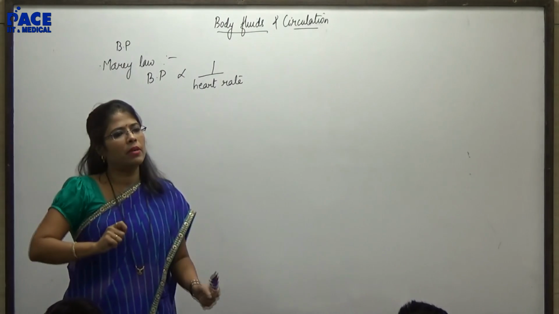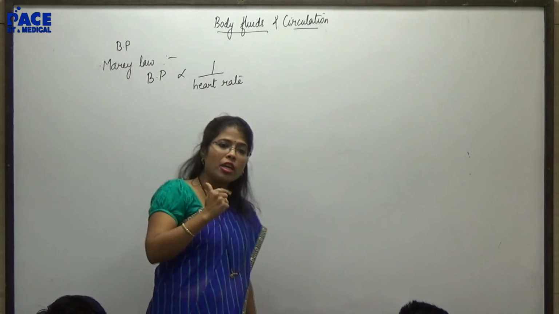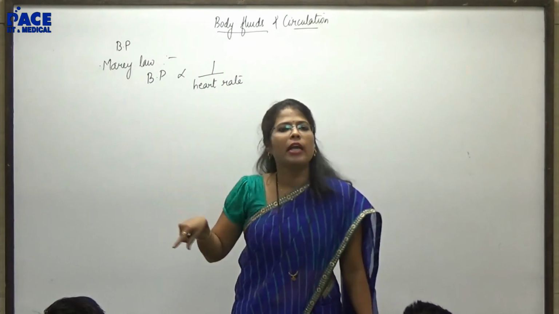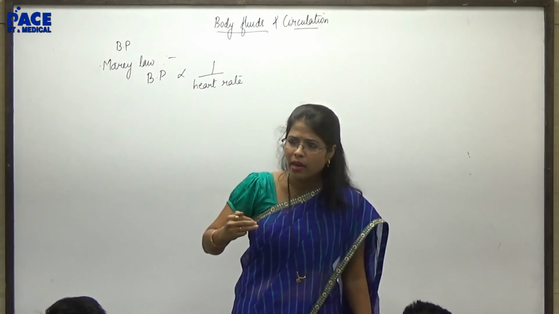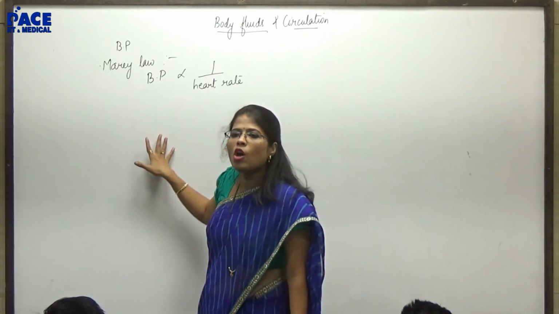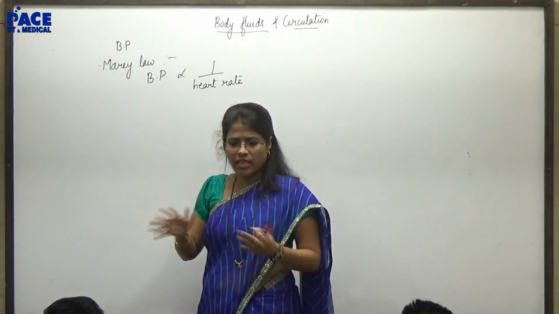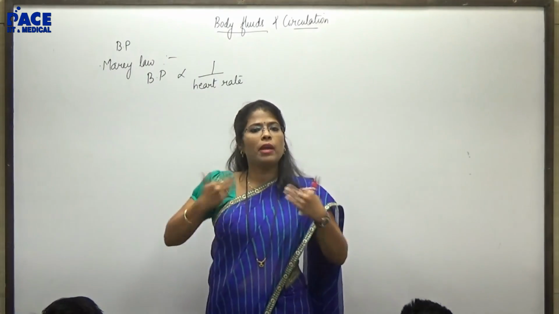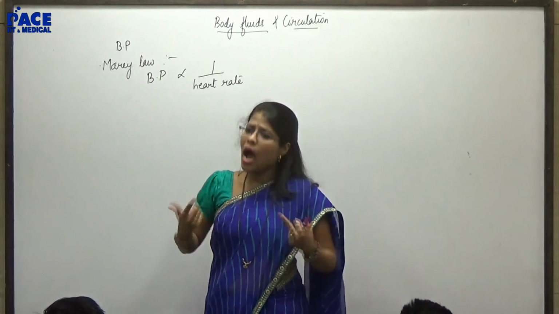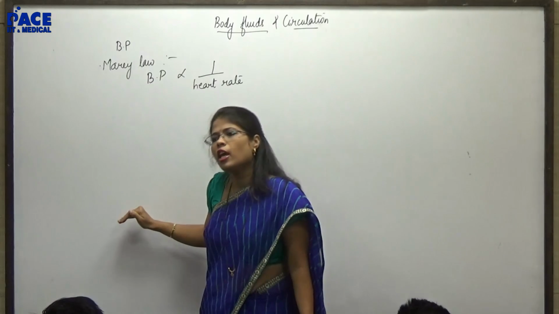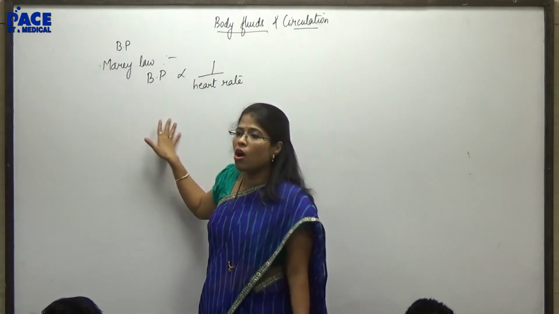The moment receptors are stimulated, they will generate a nerve impulse, send it to the medulla, and the medulla will regulate the heartbeat in such a manner that it will reduce the heart rate. So this is a means of self adaptation or adjustment. A person who is experiencing hypertension, the heart rate of that person will be comparatively low. So that is what Marey's law states.